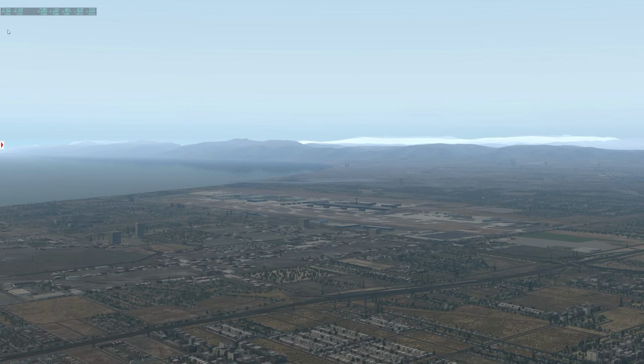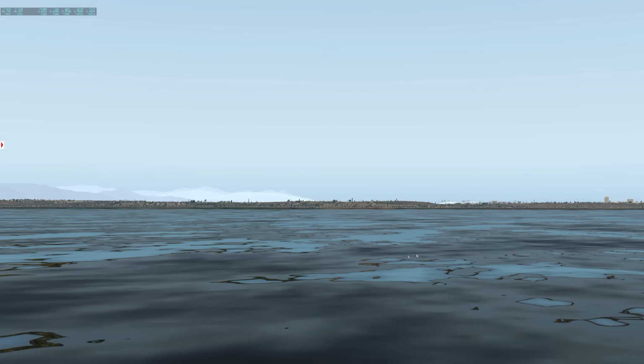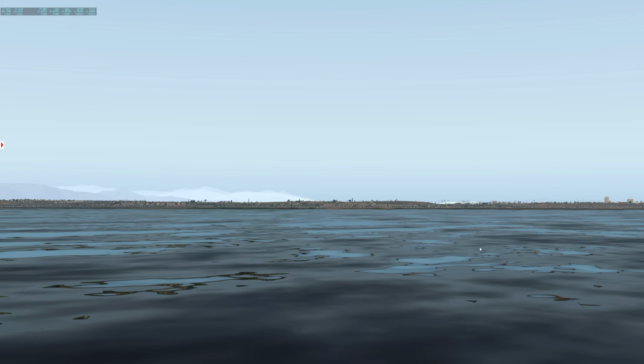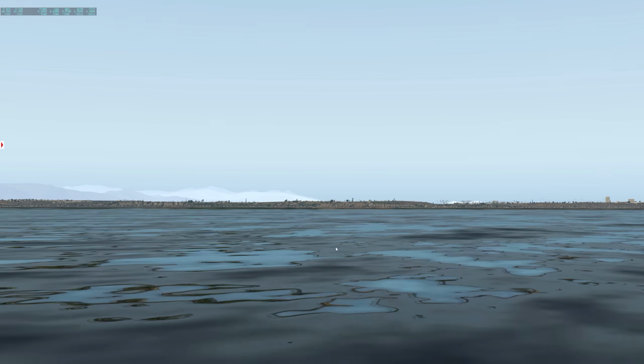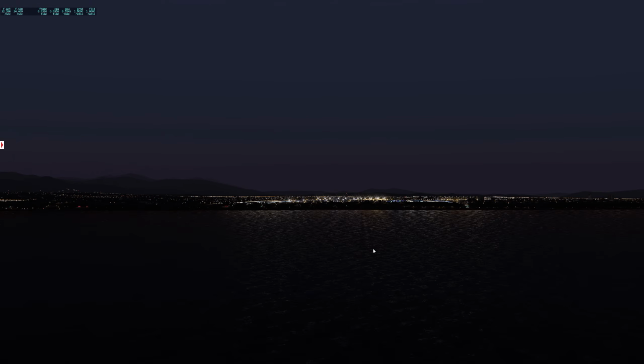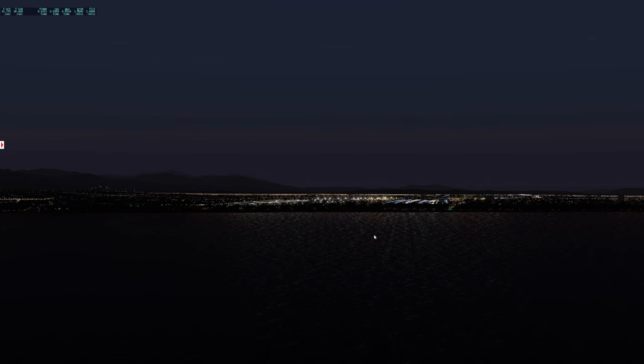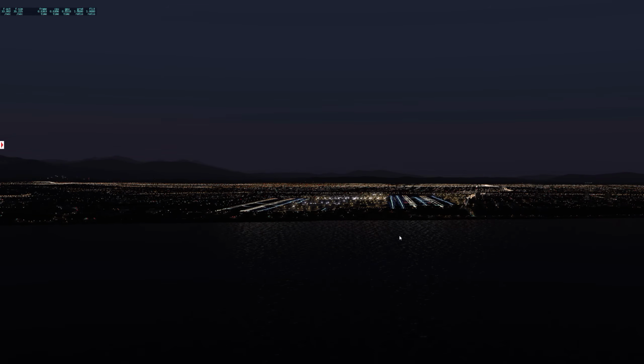But in terms of the FPS, we're getting decent FPS at 33 frames, and during nighttime, as you can see, also the reflection now. The wave reflection looks pretty good, and during nighttime, again you'll get this really nice reflection of the lights on the water, and this makes for a very convincing approach during nighttime.